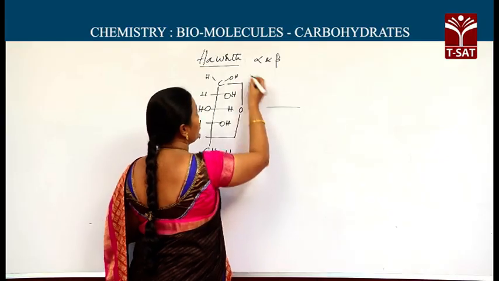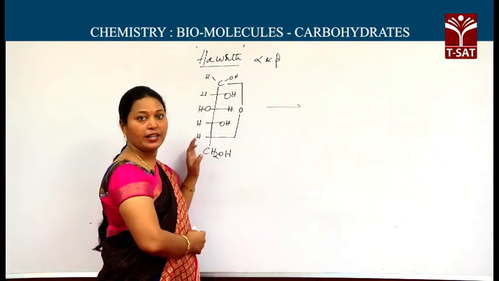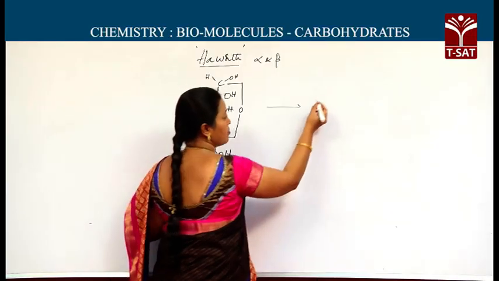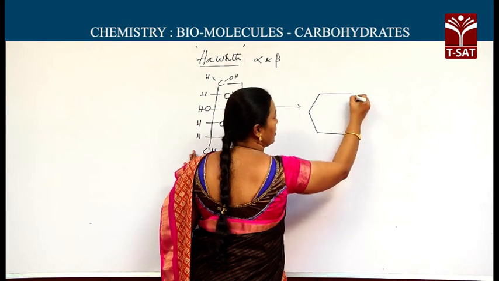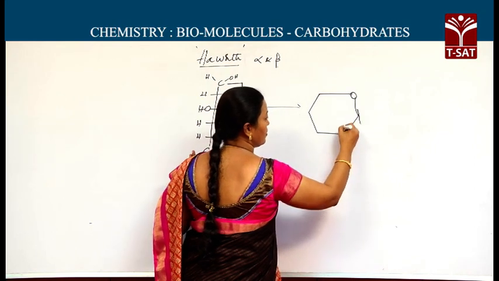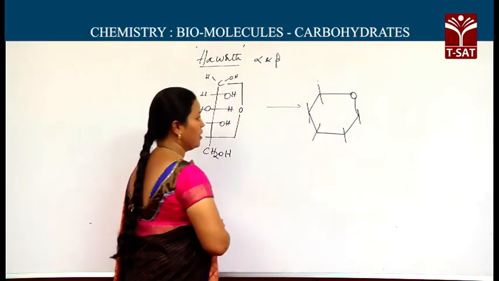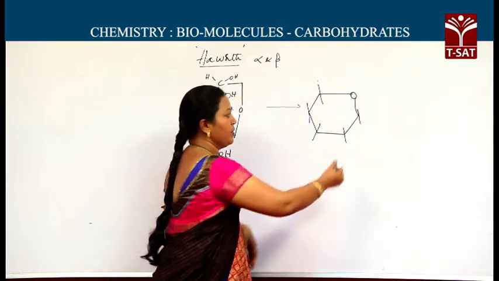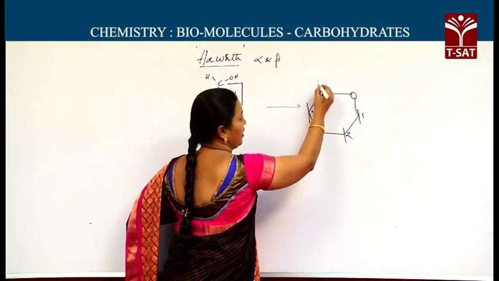Now it can be shown as a Haworth structure. It is similar to pyran, so the name of this compound is pyranose. A ring is formed, a 6-membered ring. First carbon, second, third, fourth, fifth, followed by sixth. Now oxygen is present between 1 and 5.